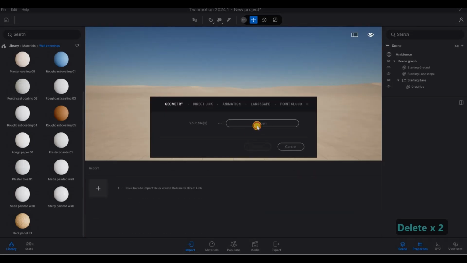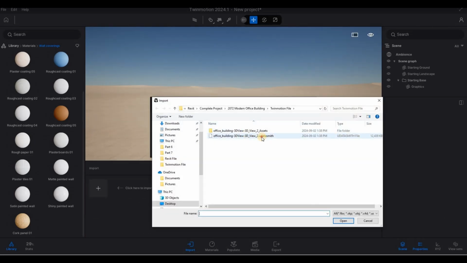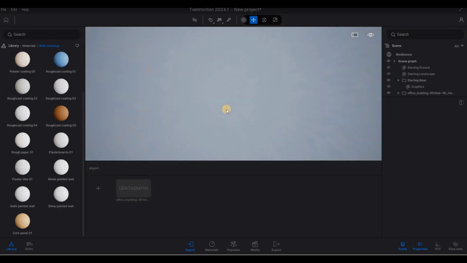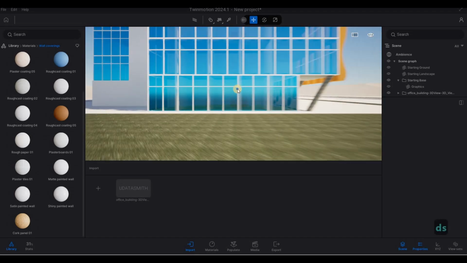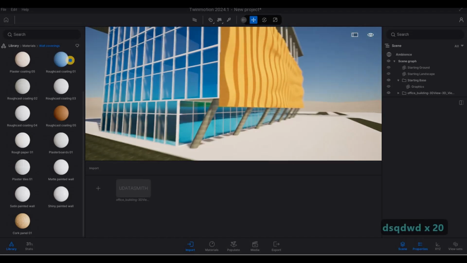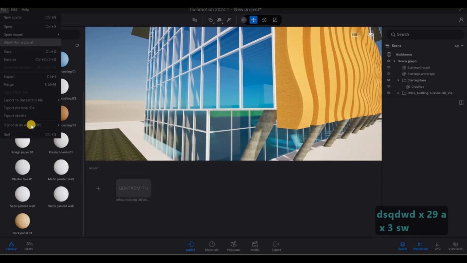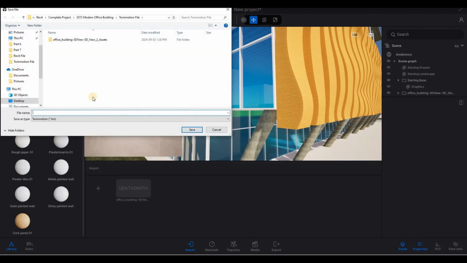And then here I'm gonna open and then select this. Now this is the new one that we created, the view 2, the one that is not hidden. There we go. So that's perfect right there. Let's just sign in quickly, so we're good. Save as.